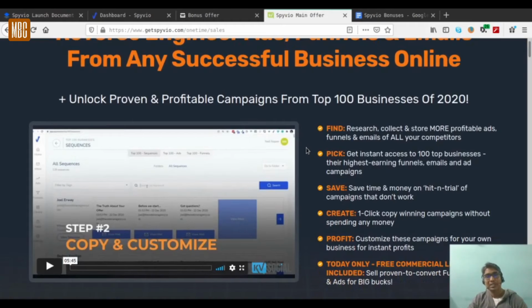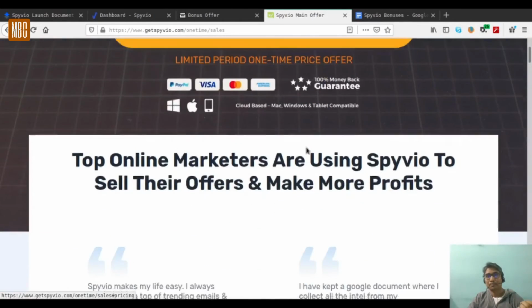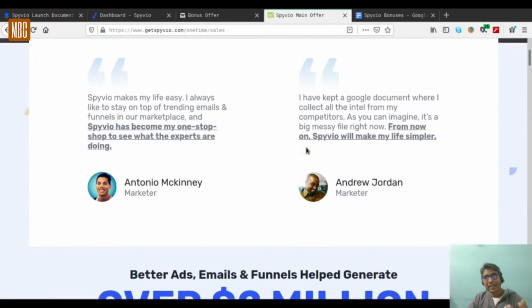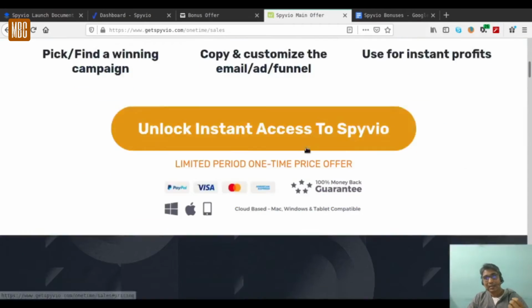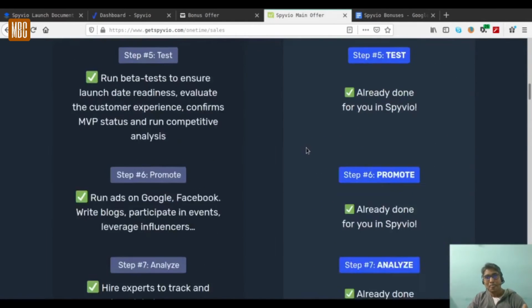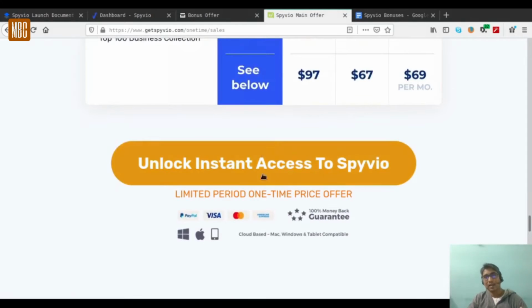It has got a lot of information, a lot of testimonials from people who have used the software, from experienced marketers to totally novice, and they have given their experience. It gives a full description of the software, all the features of the software that are there. And there you'll find these yellow buttons or amber buttons which are there. You need to click one of these amber buttons. This will take you to the purchase page where you need to make the payment.